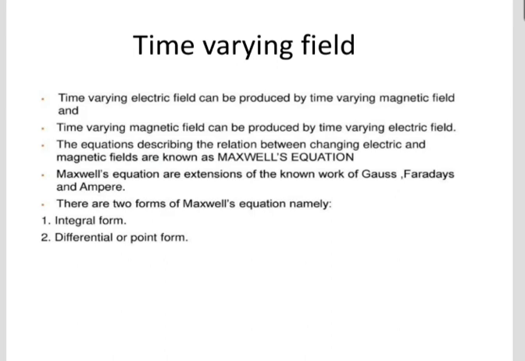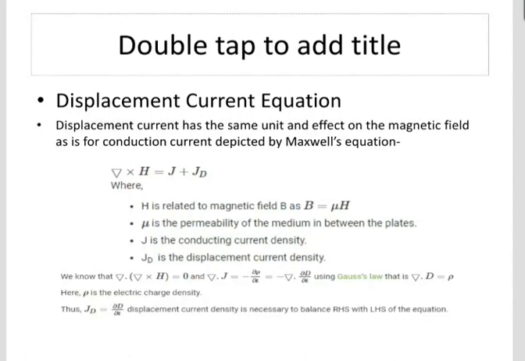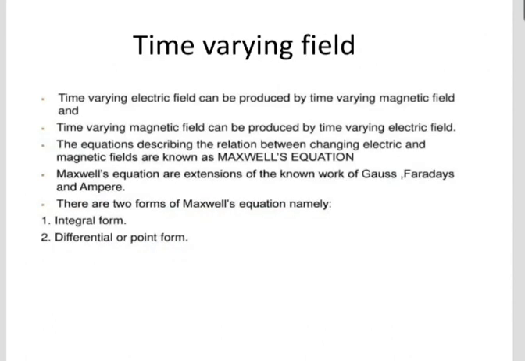The next point is time varying field. A time varying electric field can be produced by a time varying magnetic field. The time varying magnetic field can be produced by a time varying electric field. The equations describing the relation between the changing electric and magnetic fields are known as Maxwell's equations. Maxwell's equations are the extension of the known work of Gauss, Faraday and Ampere.